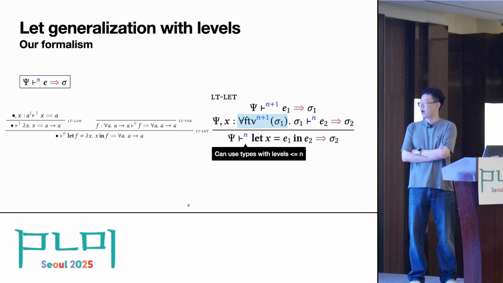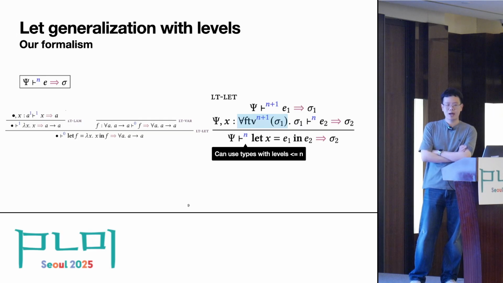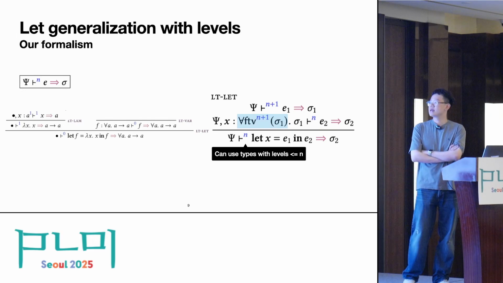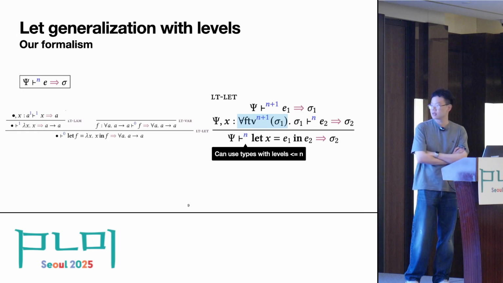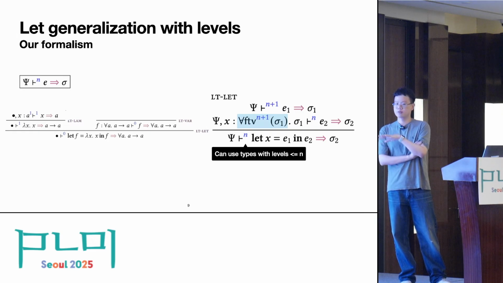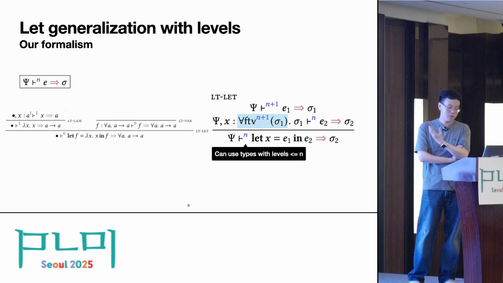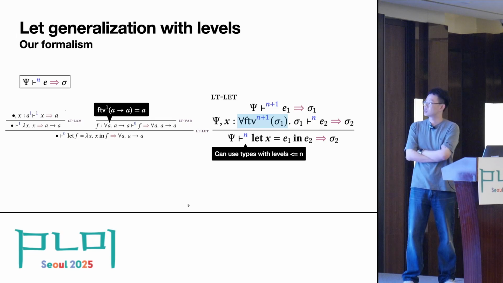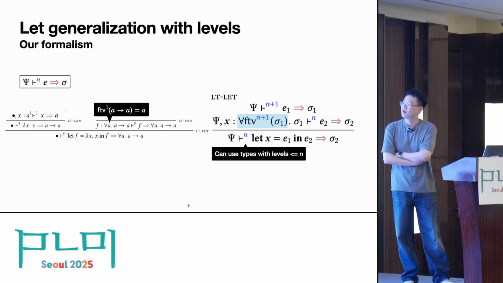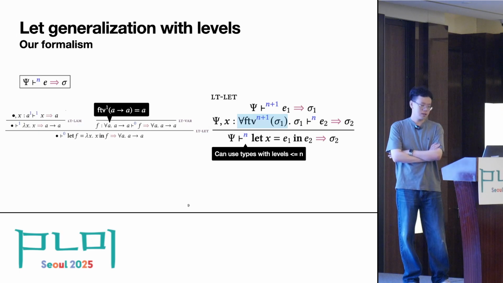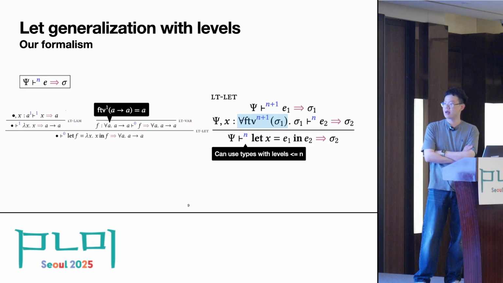And later, to type the let body, we get back to level n, and we generalize the free type variables appearing in sigma 1, and those free type variables are at level n+1, so those are the type variables that got generalized, which corresponds to our earlier example where the type of f was a to a, right? And we generalized the free type variable a because it was at level 1.